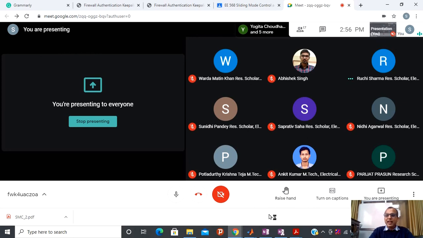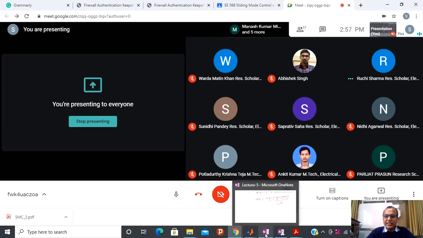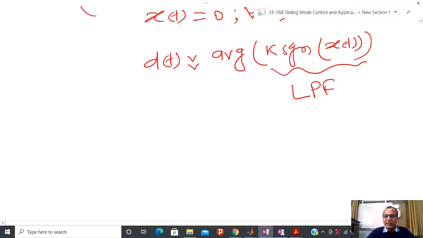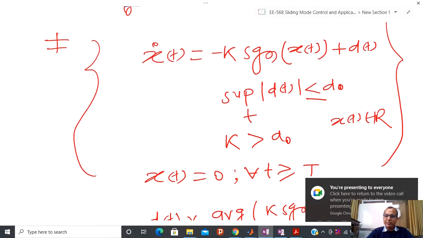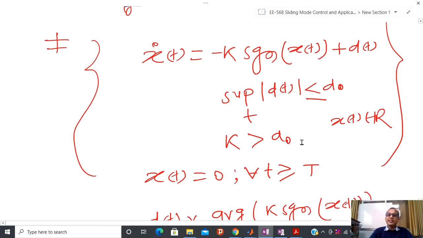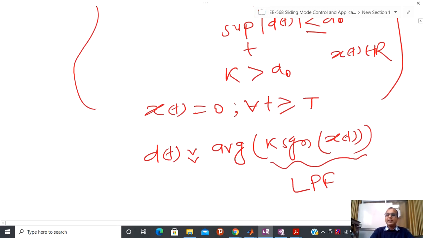In the next class, I will tell you how one can use this particular equation. In today's lecture, I have told you that this is a very fundamental equation. I have the closed loop differential equation now, and if I tune k greater than d0, then I can guarantee that x(t) equals 0 for all time, and I can also estimate the disturbance.